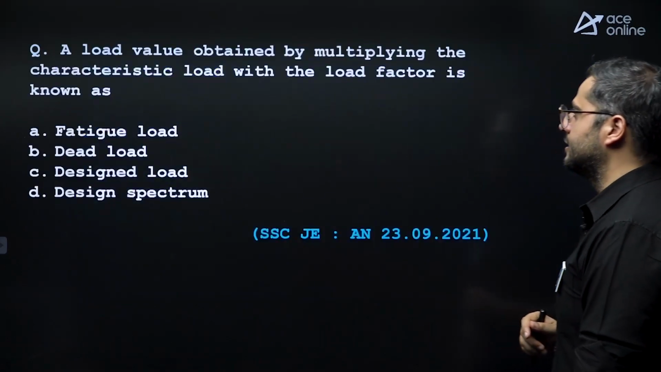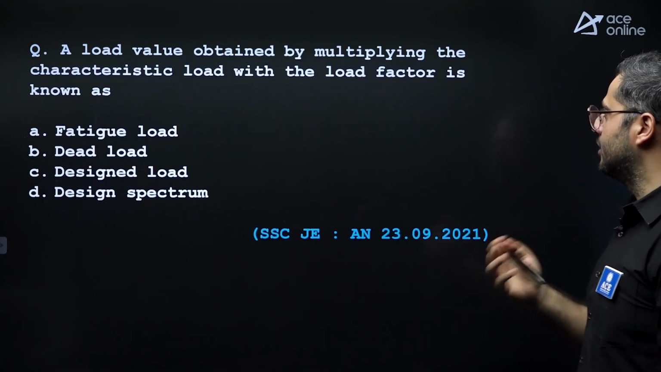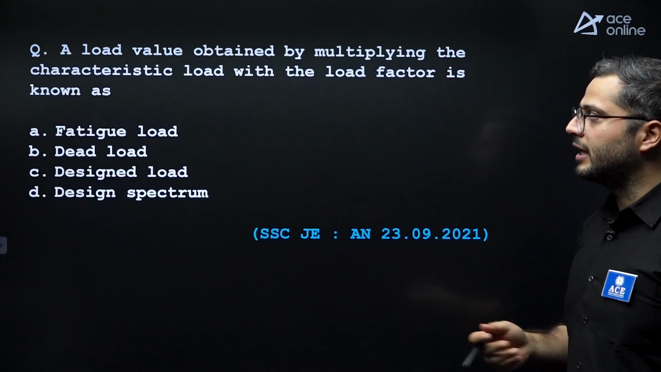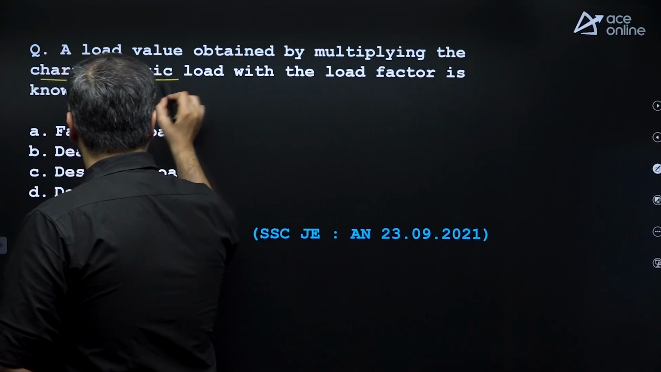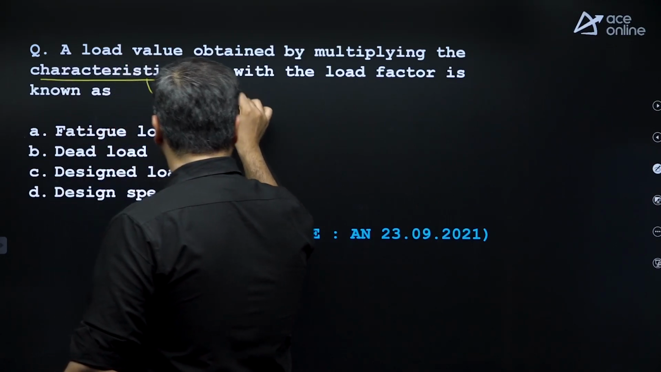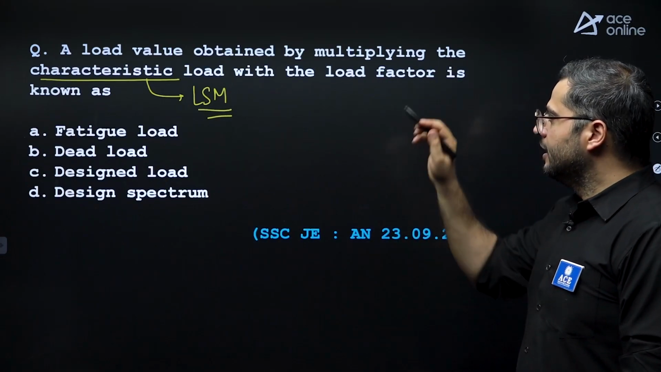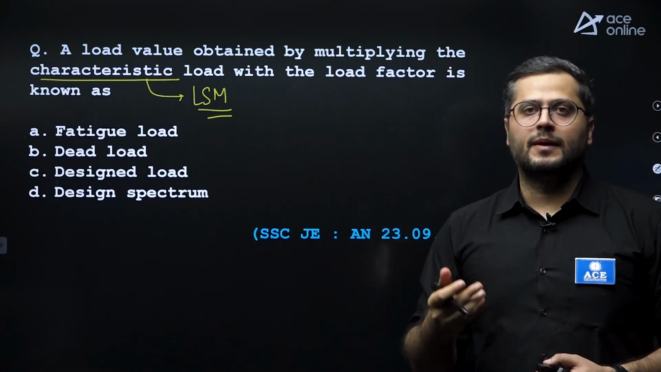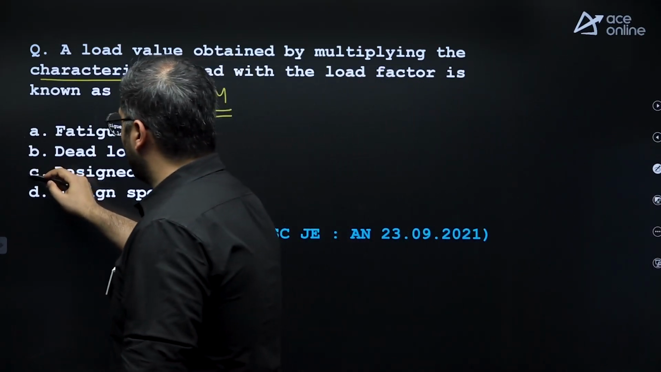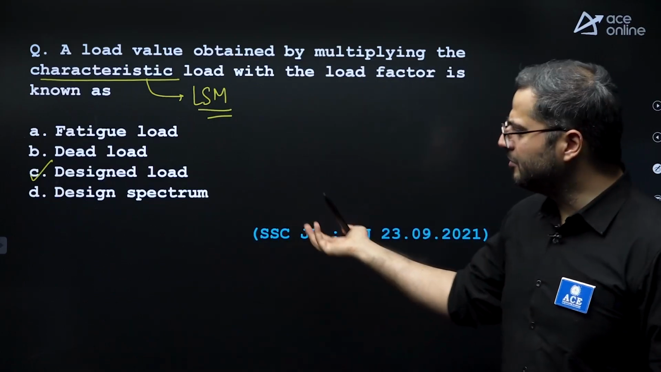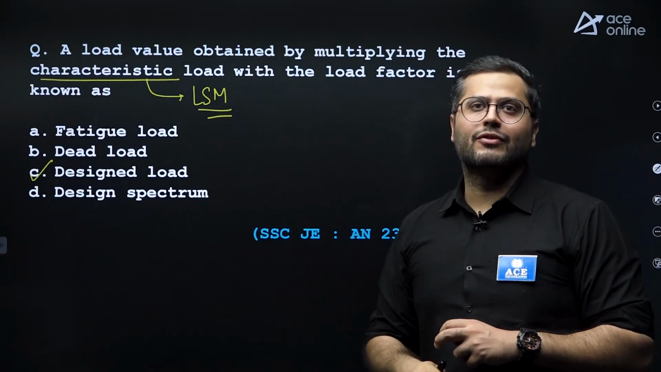After this, next question. A load value obtained by multiplying the characteristic load with the load factor is known as. So in this particular question, they have mentioned the word characteristic load. Which method are they talking about? They are talking about the limit state method, right? So characteristic load when multiplied with a partial safety factor due to load is actually equal to design load. So option C over here is correct. Very simple. Directly basic concepts, directly they are asking from IS codes also.